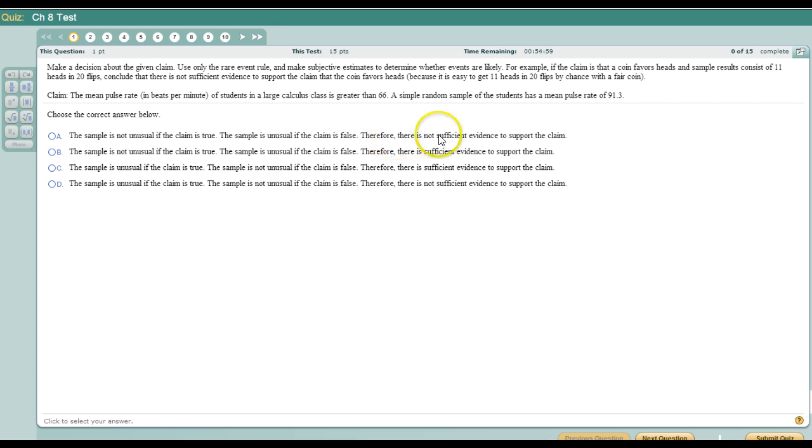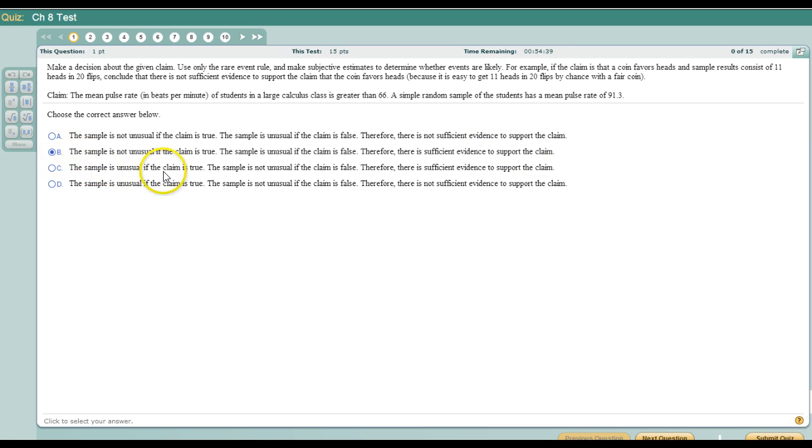Alright, so therefore, there is sufficient evidence to support the claim. Or, sorry, not sufficient evidence. No, that's not true. So these two things are happening. It's not unusual, and there is sufficient evidence to support the claim.